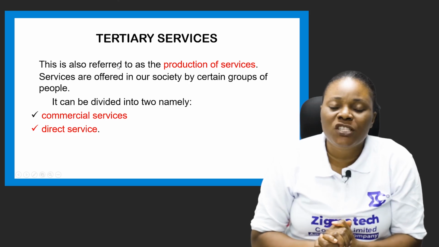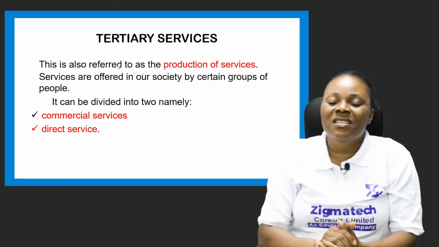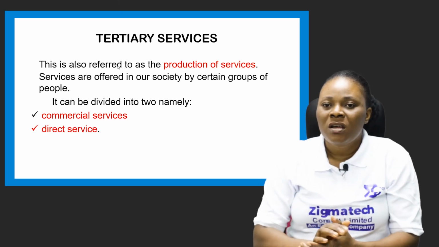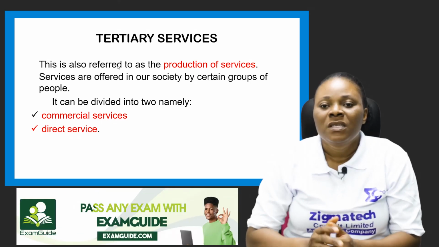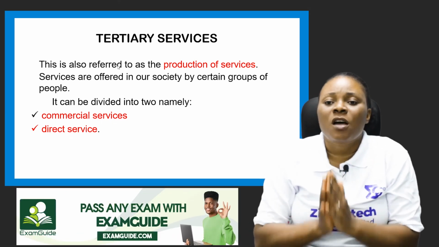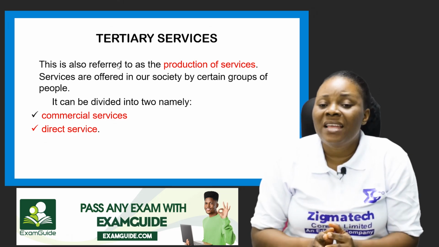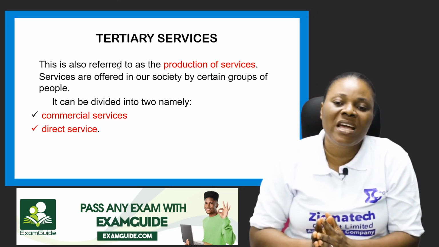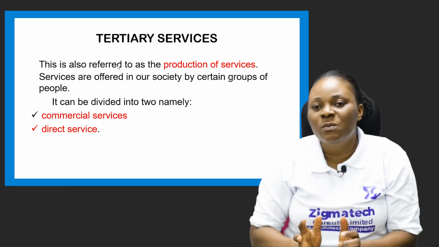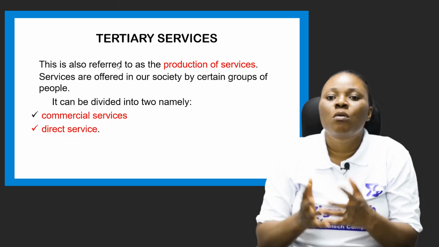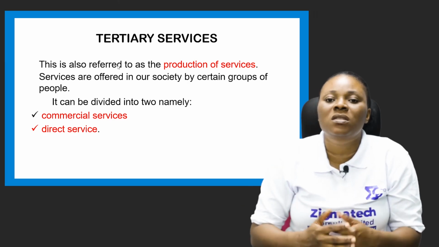The third stage of production, or the third classification of production, is the tertiary production, or we can also call it tertiary services. This stage is all about the production of services. Remember, in the definition of production, we said it's the making of goods and services. So which means services are also produced. It's not only goods that are produced. Services are also what? Produced.